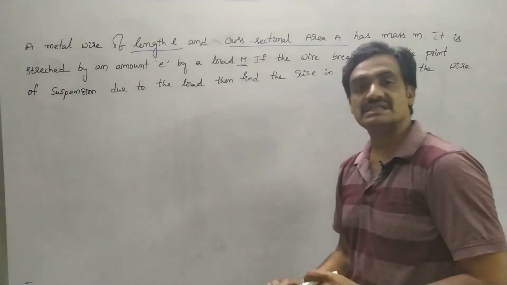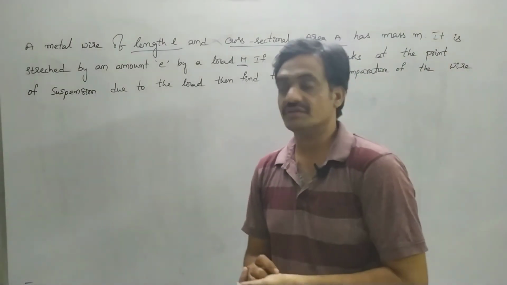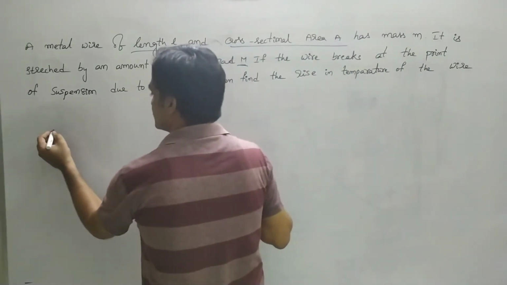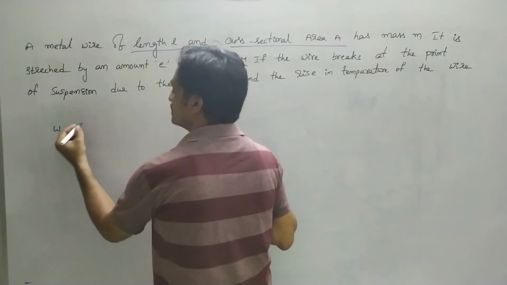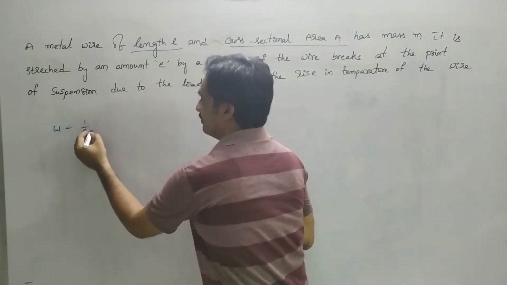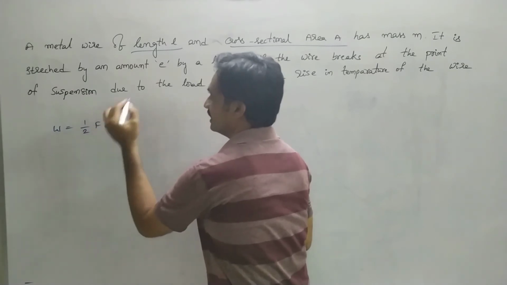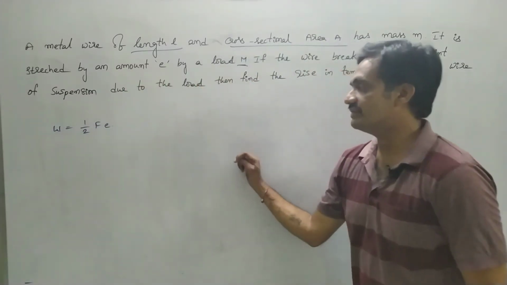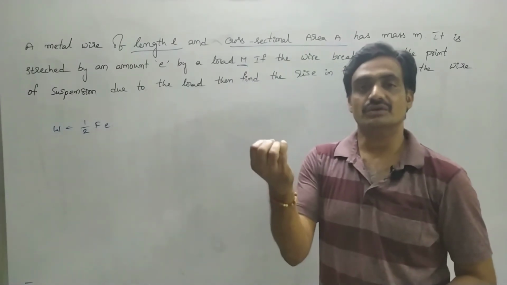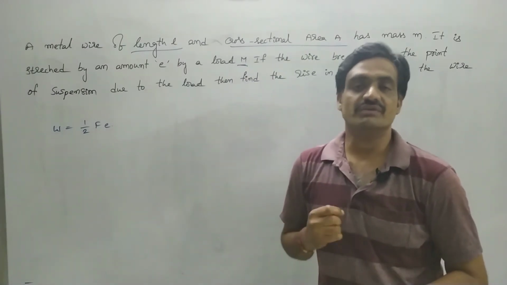Here we have to represent the increase in temperature of the wire due to this strain energy, where we know that strain energy is represented based on work done. Work done is equal to 1 by 2 Fe, where F is nothing but the deforming force acting on the wire in order to deform its shape.